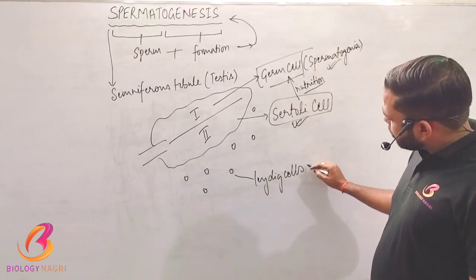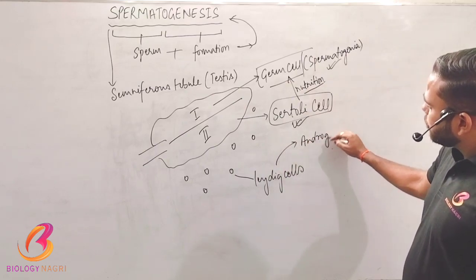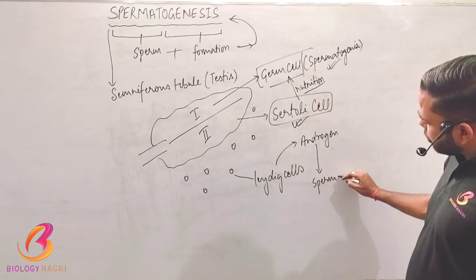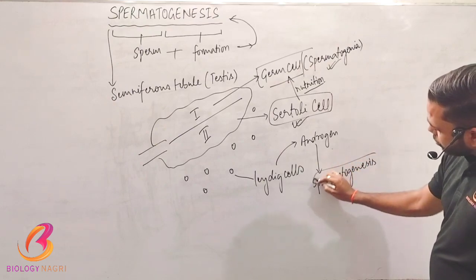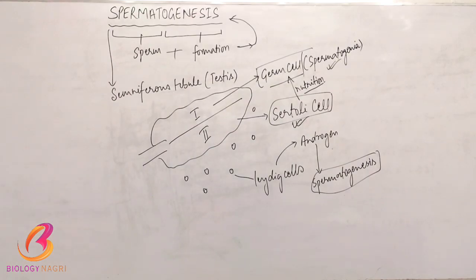These Leydig cells release male androgen, which stimulates or starts spermatogenesis. Now see how spermatogenesis is going to start inside the male testis. Note it down.